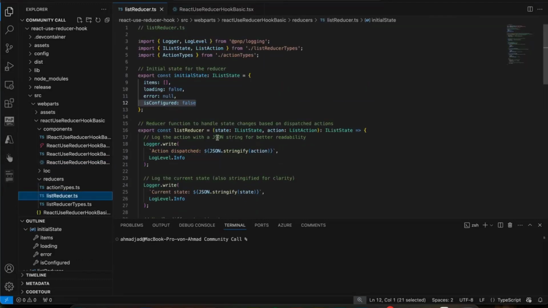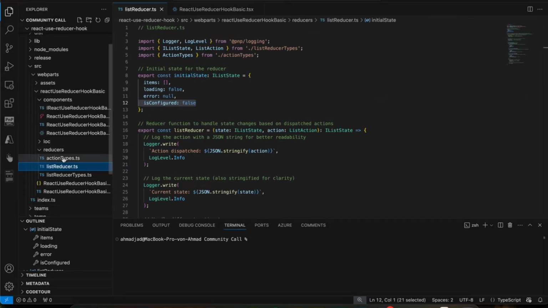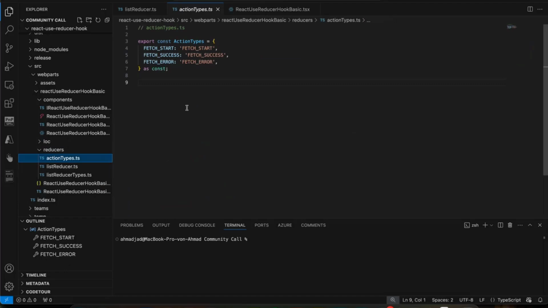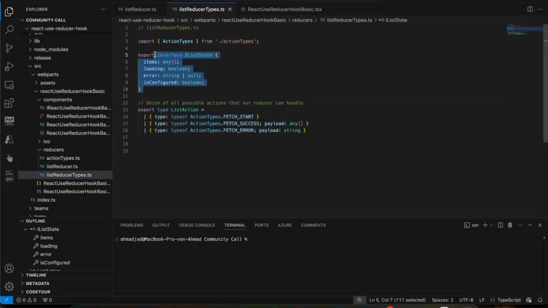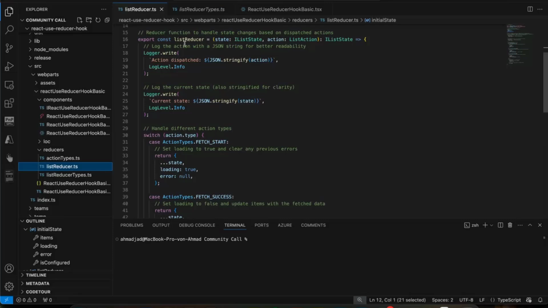As you see here, we have this folder, which includes everything we need for the reducer. We have the action types. I defined here all the actions which we need: fetch start, success, and error. And below here, we have the interface for the state, and also the interface for the actions. As you see, we have start, and here we have payload, and for error we also have payload. And this is how it looks here.